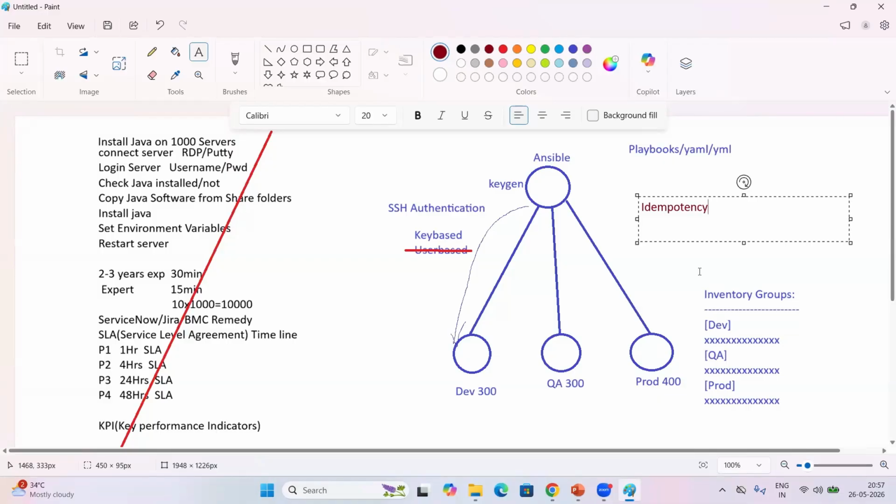I'll show you practically. We can work on this practically. Understanding, right, everyone? Any questions here, anyone? You understand idempotency, right? What is idempotency?